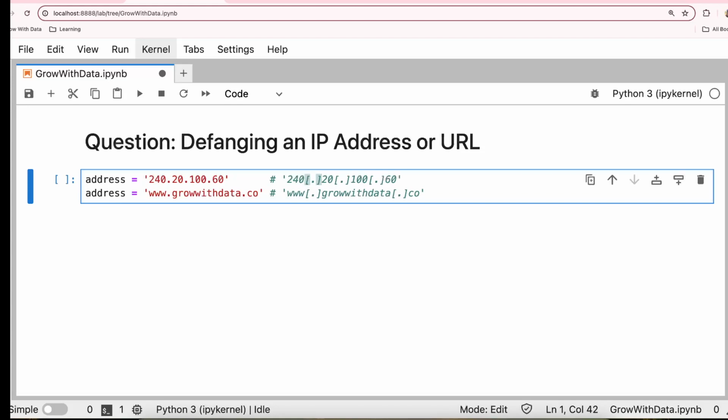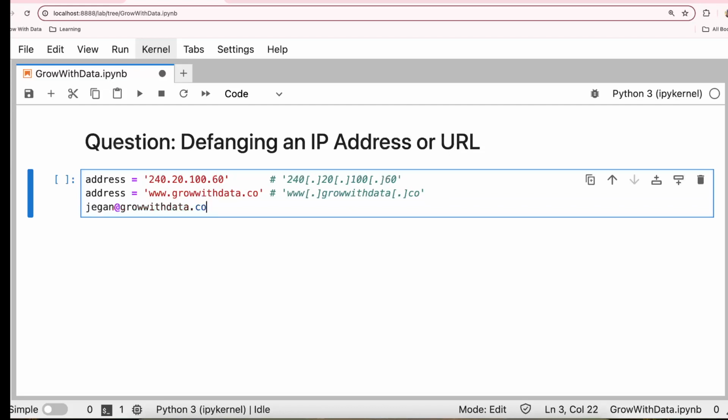Normally, websites like eBay don't allow users to share their email address in the listing description. So for unethical listings, when people want to share their email address, they will do this kind of defanging. For example, if you go with Jagan at growwithdata.co, when they do the listing, instead of the at symbol, they will write the word at like this, and for dot they will write the word dot.